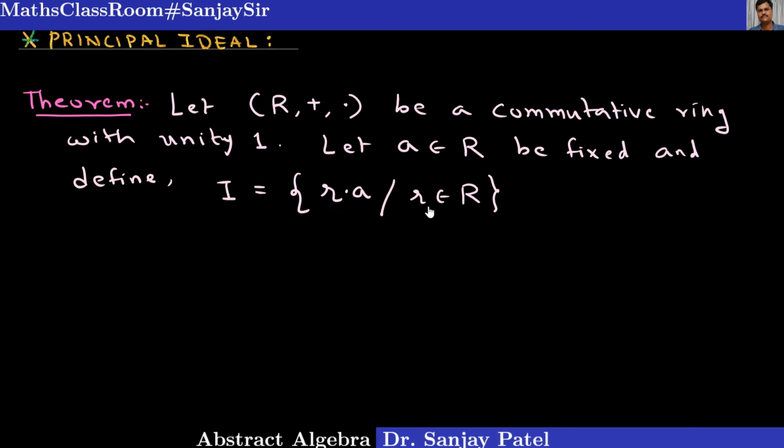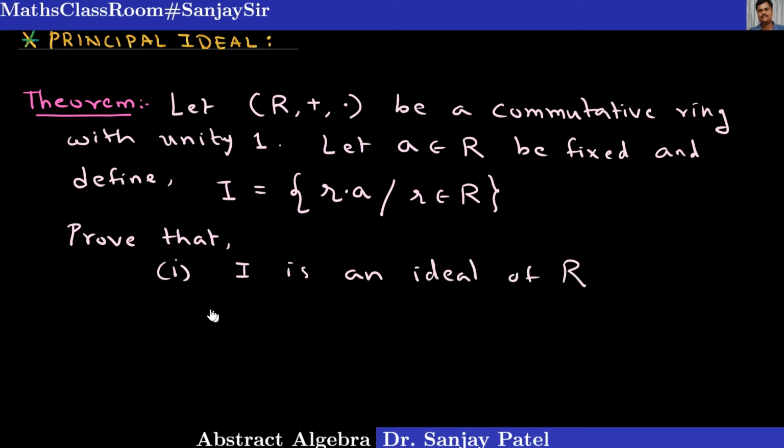This r is any element of the ring R and this a is fixed. So I contains all such elements. Then our aim is to prove that number 1, capital I is an ideal of R. So I is an ideal first of all.